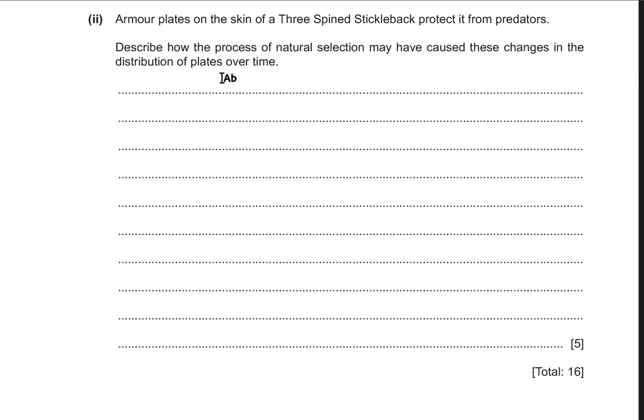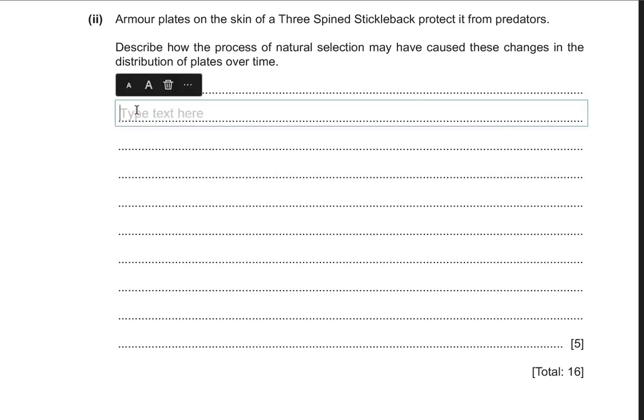All right. So the organisms having less number of plates were preyed upon, and they died over time. And animals having many armor plates survived, and over time the allele frequency in their population increased, and they passed on these advantageous alleles. Which was the advantageous allele? The advantageous allele was the many number of armor plates. They passed on this allele to their offsprings. All right. So what will we write down over here?